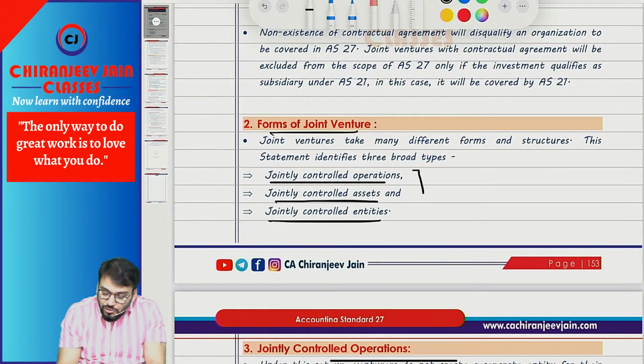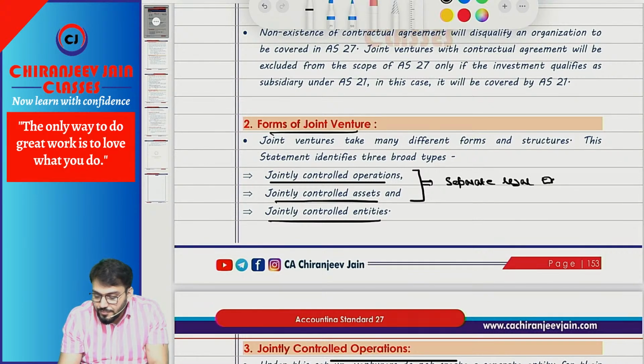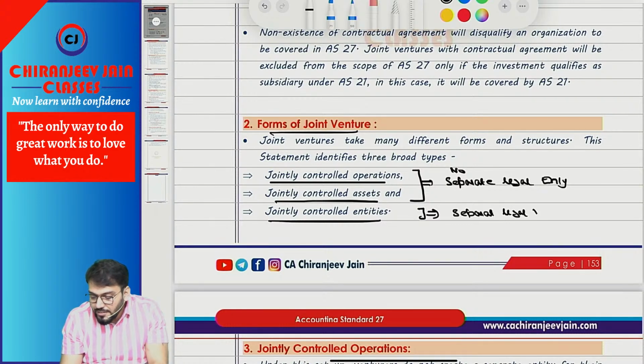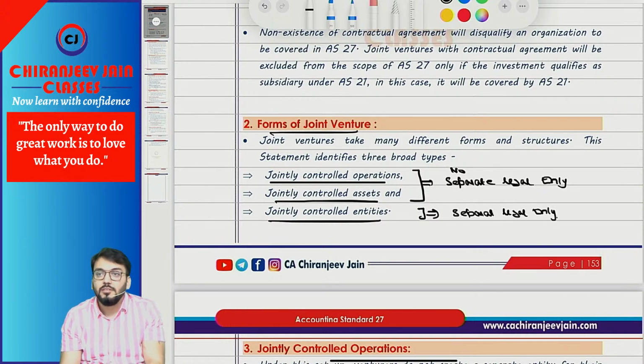Now when I am saying JCO and JCA, meaning jointly controlled operation and jointly controlled asset, for these a separate legal entity is not created. No separate legal entity. But the JCE is a separate legal entity. Understood what I am saying?